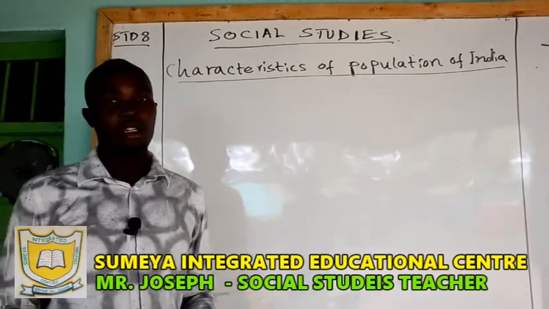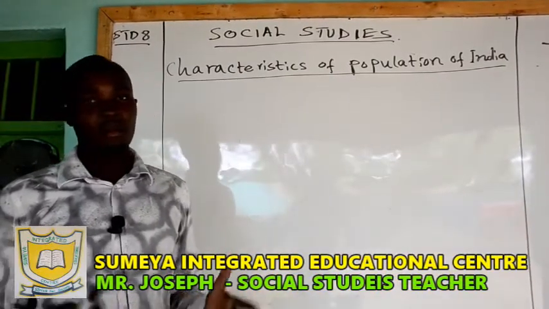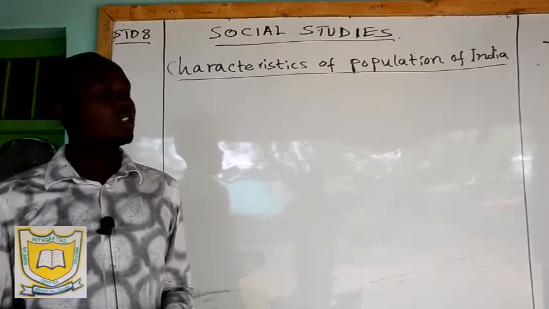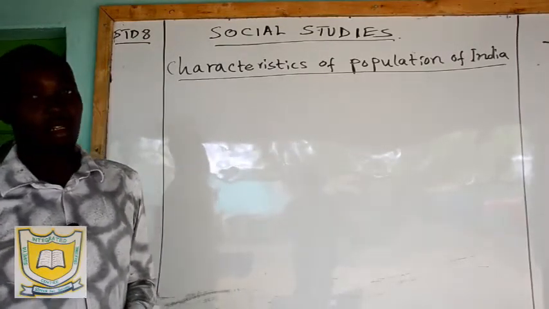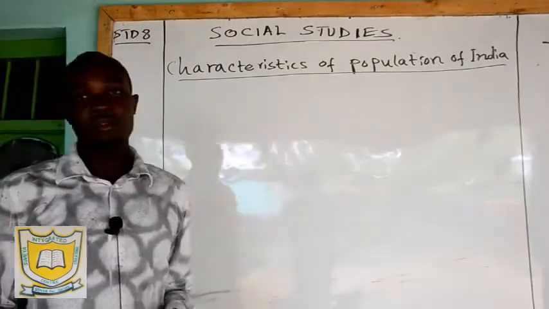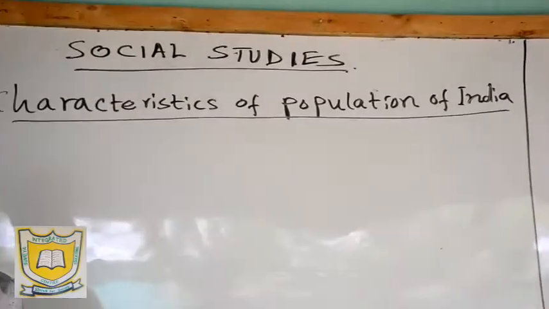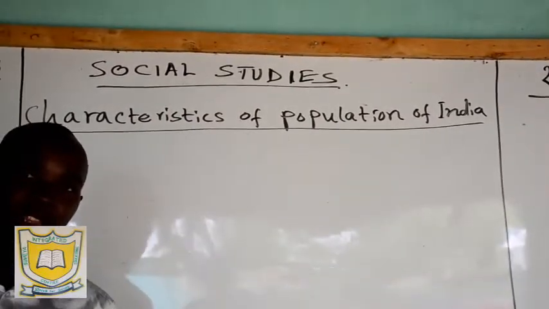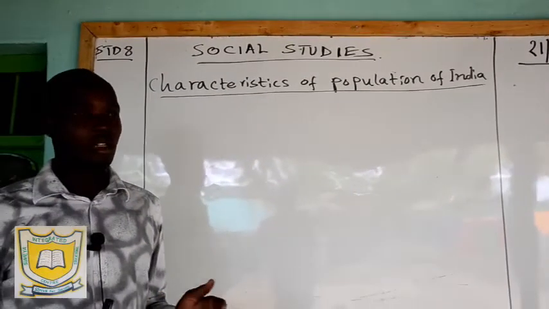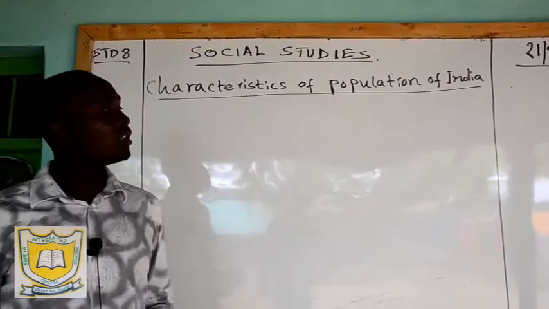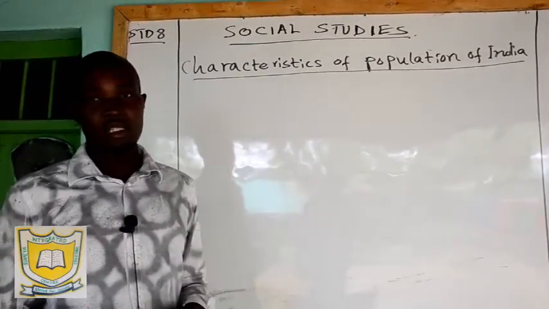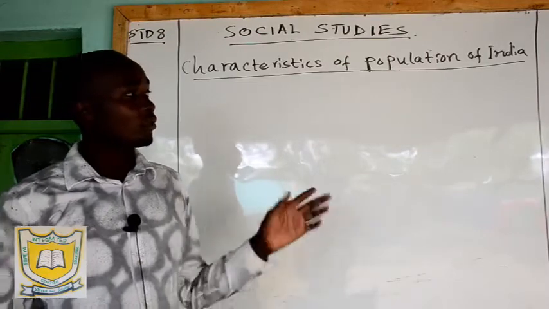The other day we looked at the population of Kenya and some of its characteristics. Today we want to look at the characteristics of the population of India. We said we shall compare three countries: Kenya, India, and Germany. When you look at the characteristics of Kenya and the Indian population, they are almost the same. The difference is only one, which we shall look at. So let us look at this.